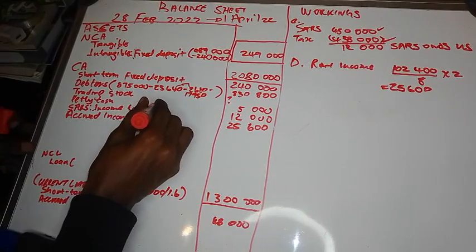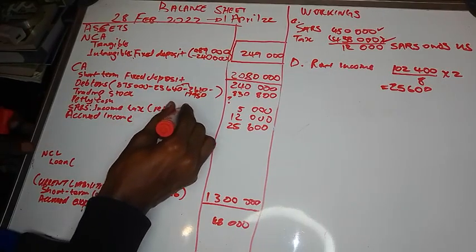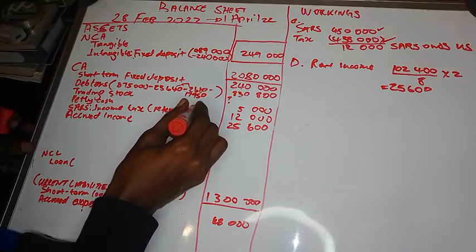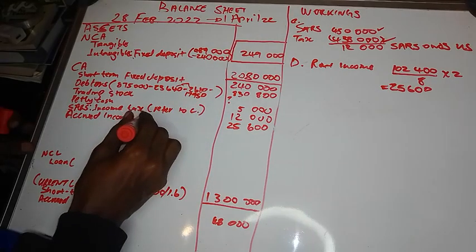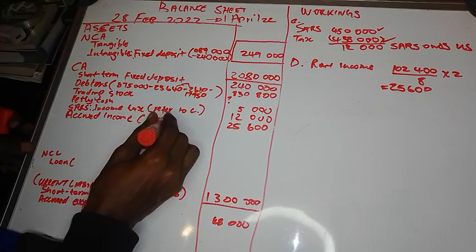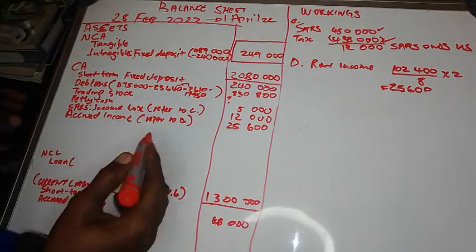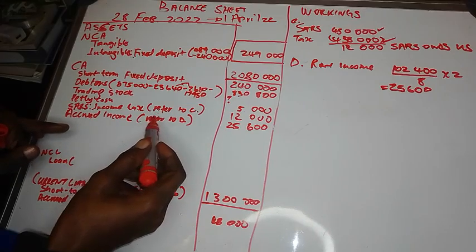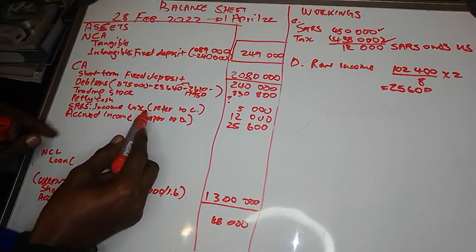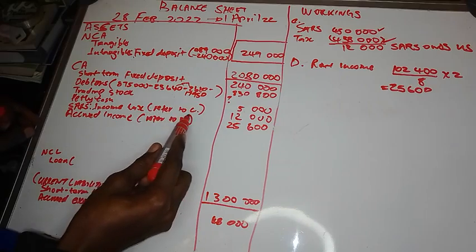So here you can just say refer to C, and here refer to D. Or you can just write the workings because the workings are not long. On income tax, you open a bracket and say 450 minus 38.